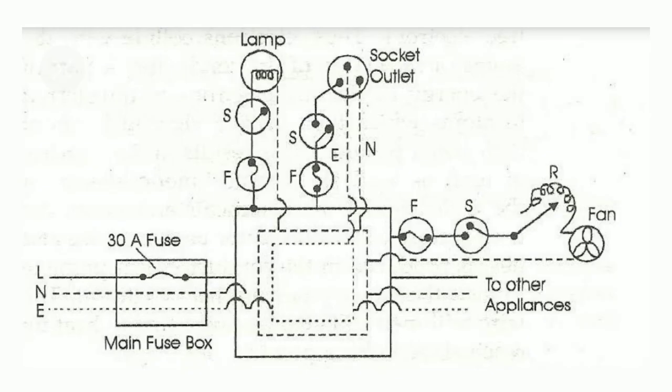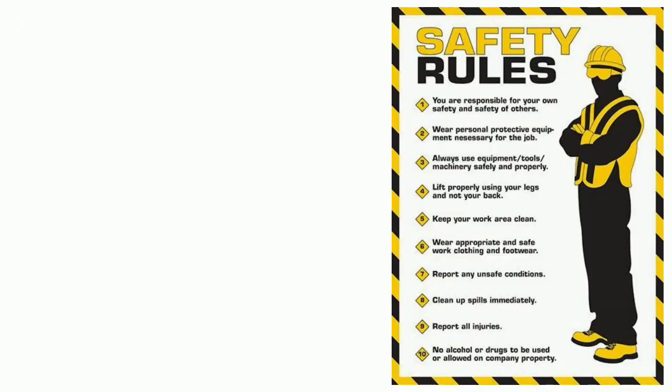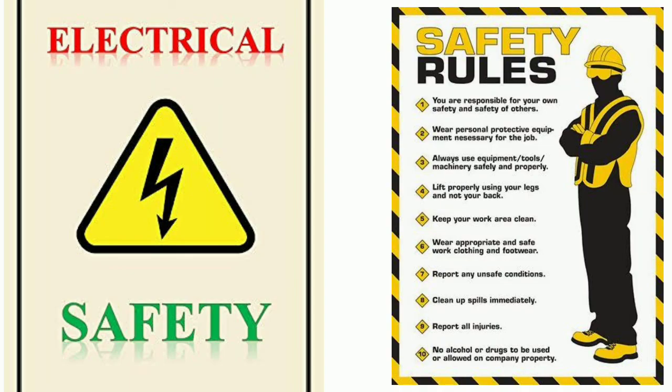Ring system. The ring system consists of a ring circuit, with wires starting from the main fuse box, running around all the main rooms of the house and then coming back to the fuse box again. Some precautions are to be taken to keep our electronic appliances safe, to save electric current and our precious life.